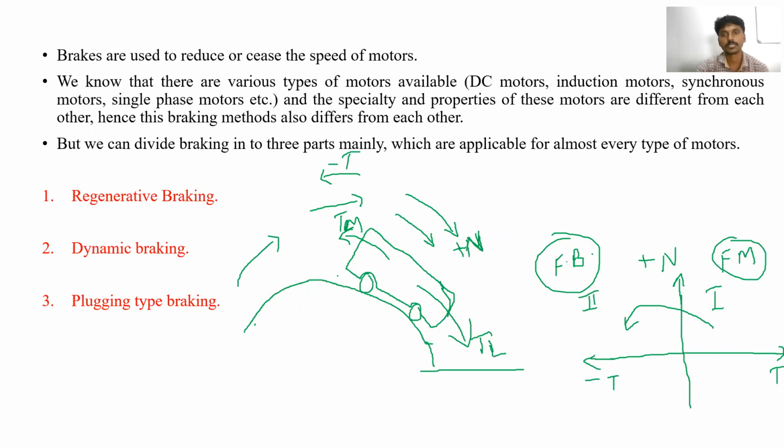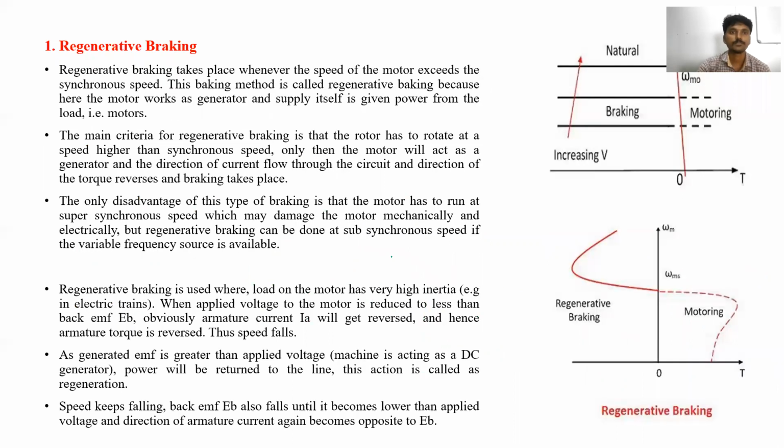Okay, so regenerative braking. What is meant by regenerative braking? How, and when is it possible? Regenerative braking is possible when the motor speed is greater than the rated speed. For example, this is the rated speed.